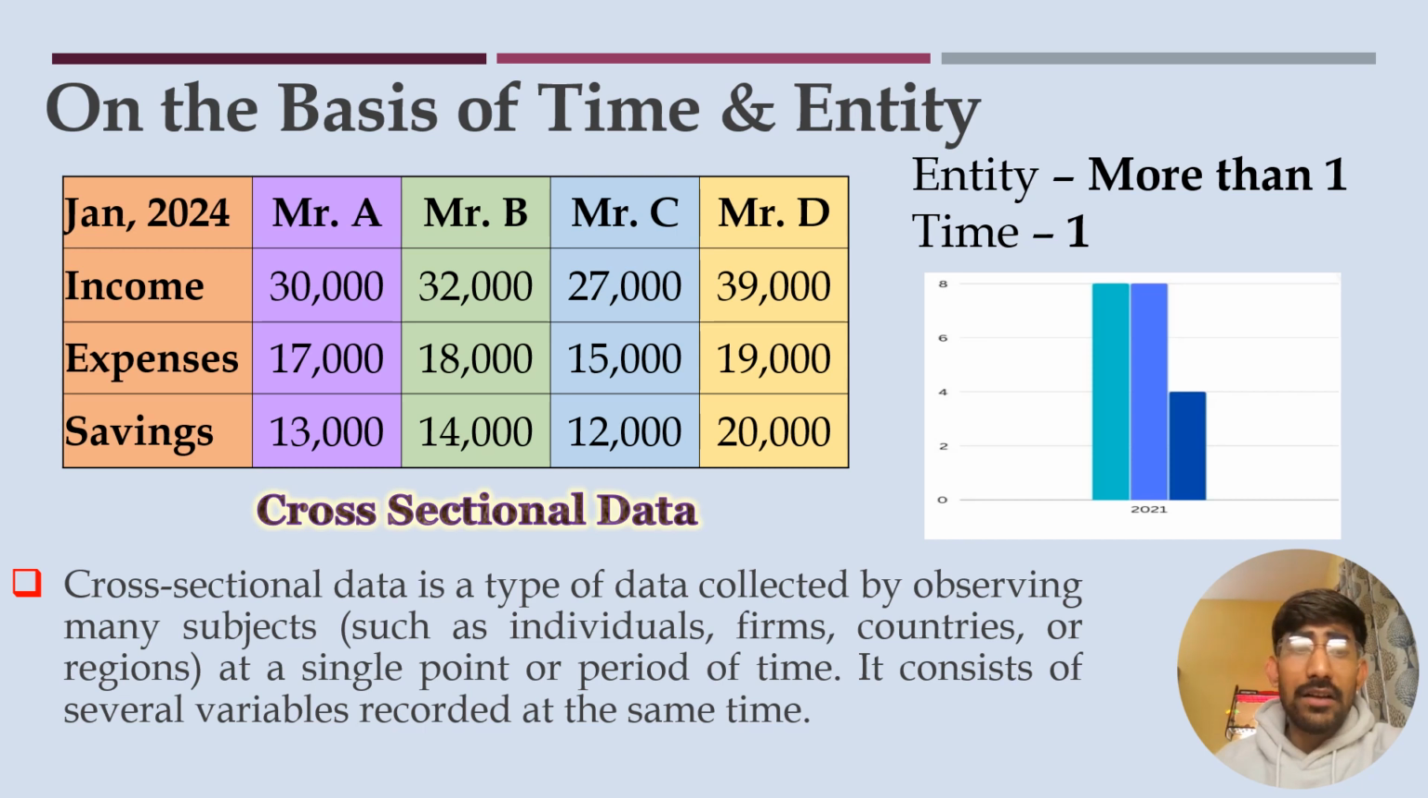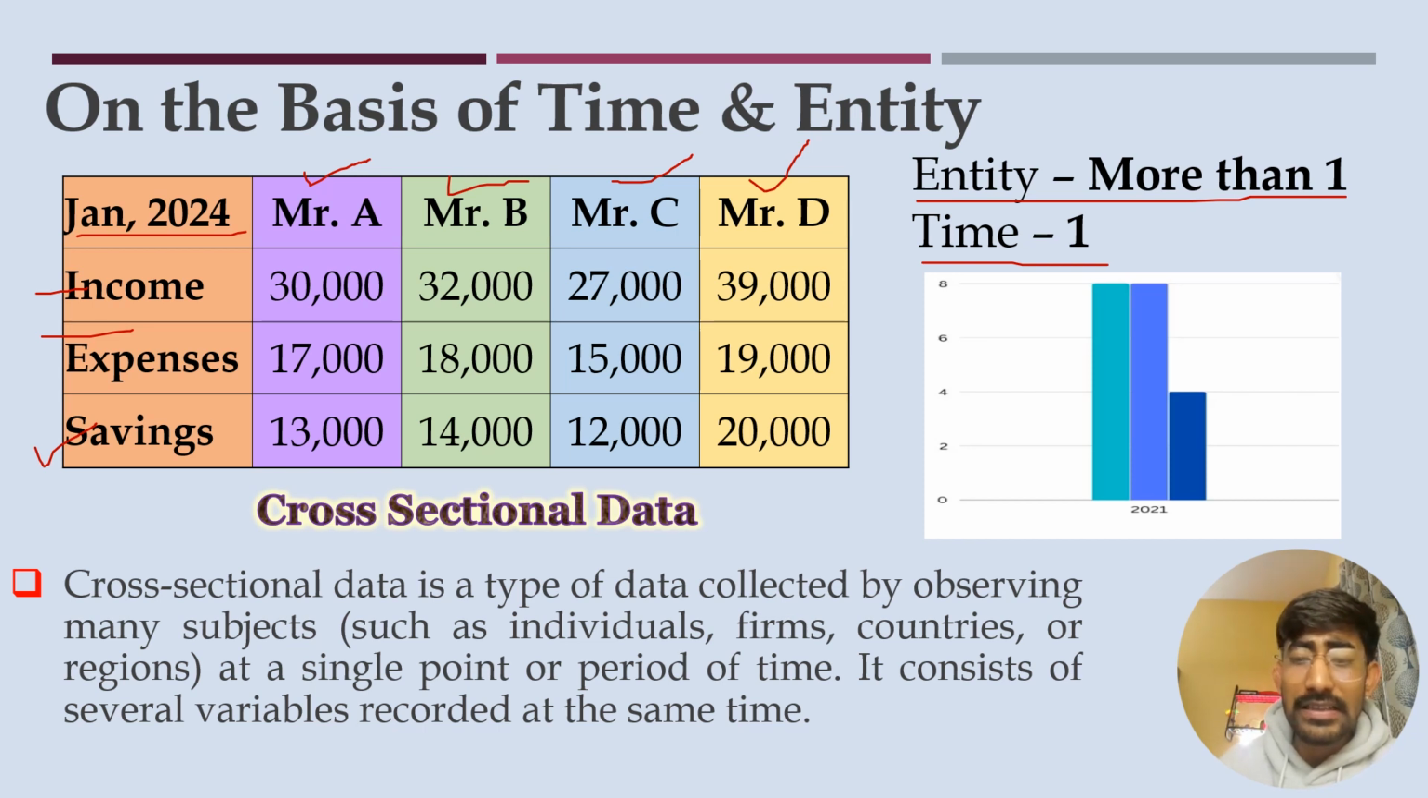The next one is cross-sectional data. Let us understand this with an example. In the previous case, where we took time series data, we considered one entity for different time periods. But for cross-sectional data, we have just one time period, that is January 2024, and we have four different entities, that is Mr. A, Mr. B, Mr. C and Mr. D. We have variables like income, expenses, and finally we get our savings. Savings is our main variable. Here the main concept is that there is more than one entity and the time frame is one, that means the same time frame.